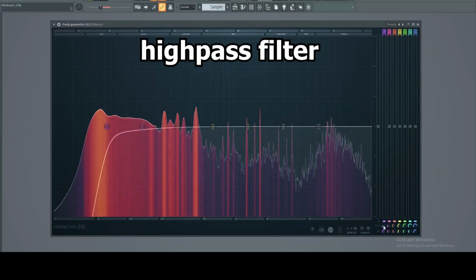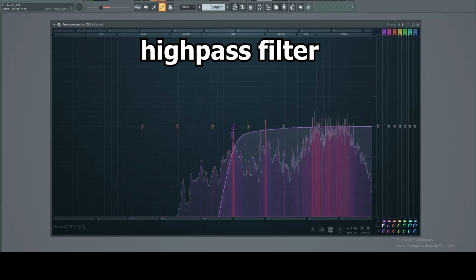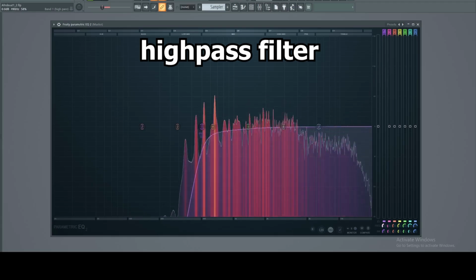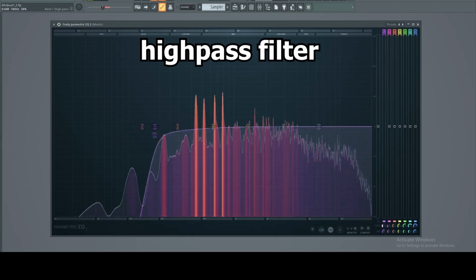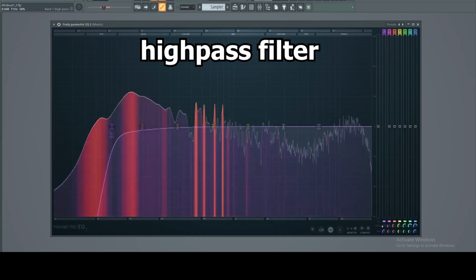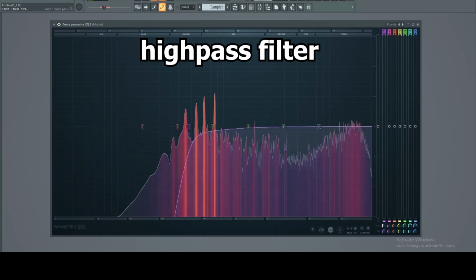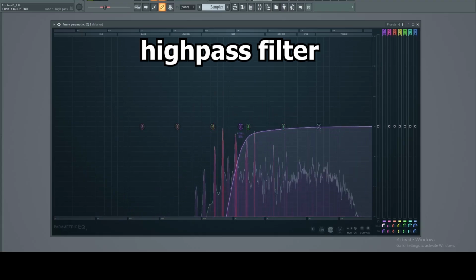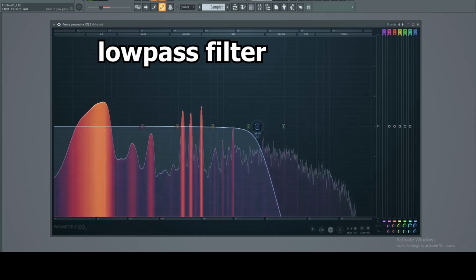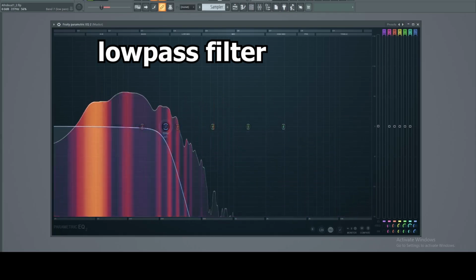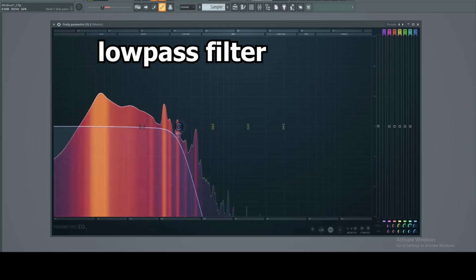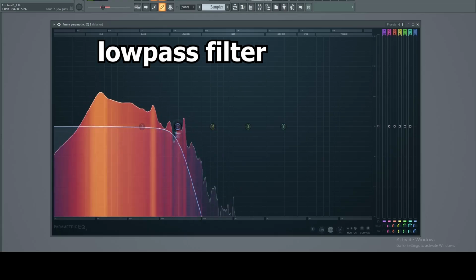High-pass filter. A high-pass filter allows high frequencies to pass through while attenuating or reducing low frequencies. You can basically use it to remove low-end rumbles and unwanted bass frequencies, or to clean up non-bass instruments like vocals, guitar, and hi-hats. Low-pass filter. A low-pass filter does the opposite job to the high-pass filter. It allows low frequencies to pass through while attenuating higher frequencies. Basically, it helps in removing high-end noise or softening bright sounds.